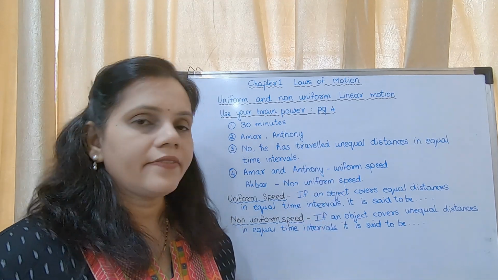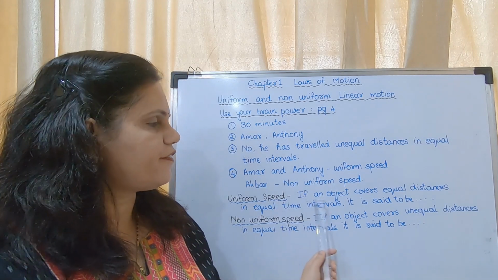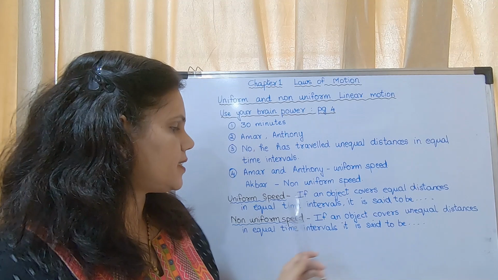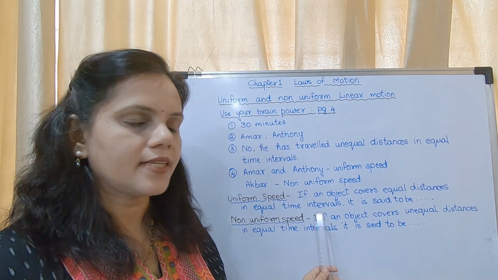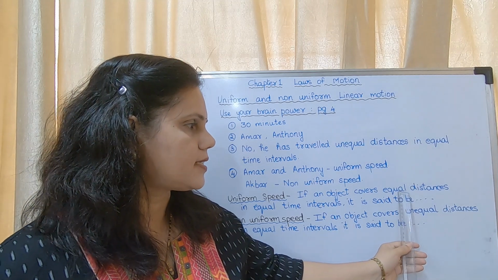Now, what can we conclude by this? What is uniform speed? If an object covers equal distances in equal time intervals, it is said to be uniform speed.